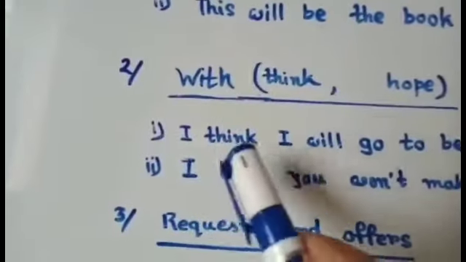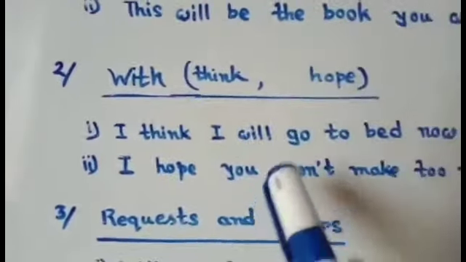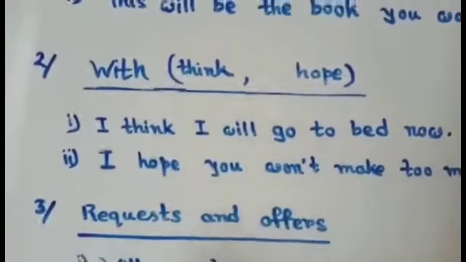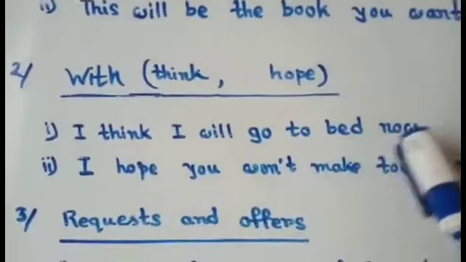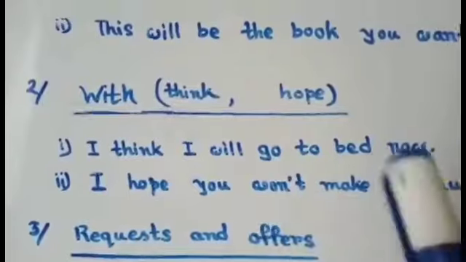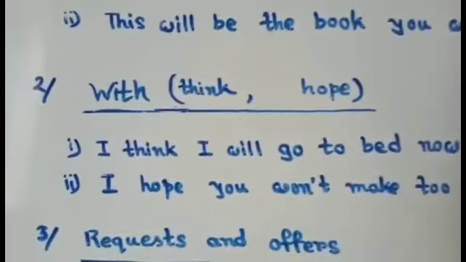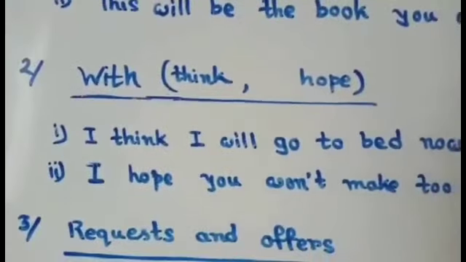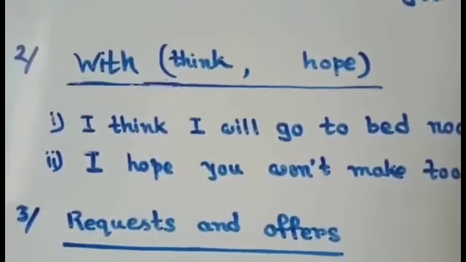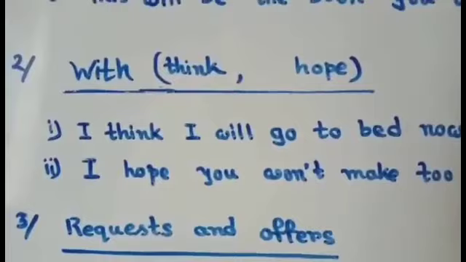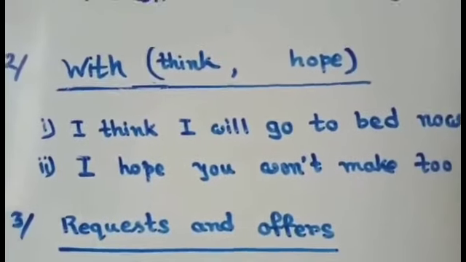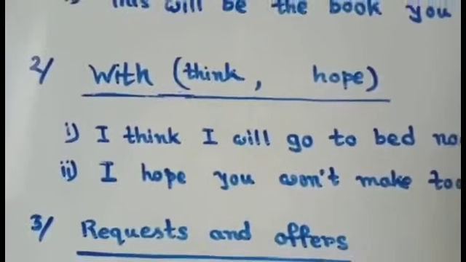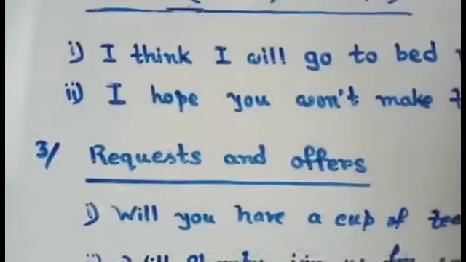Because here I use the word think, so this sentence means I think I will go to bed now. So it means a thinking or opinion right now. So to express a thinking or opinion right now, will can be used to express present time, as a modal auxiliary verb. Clear?